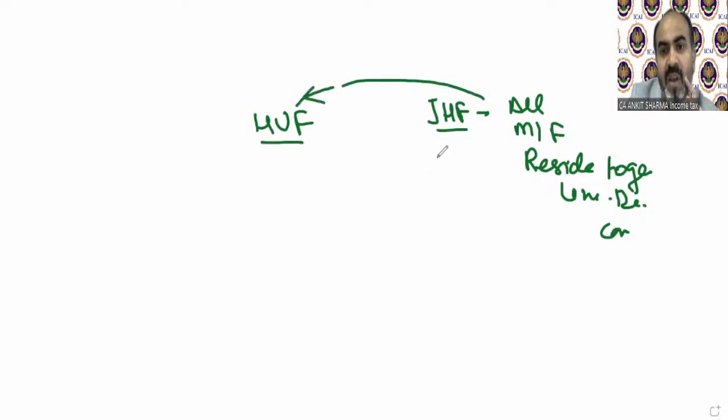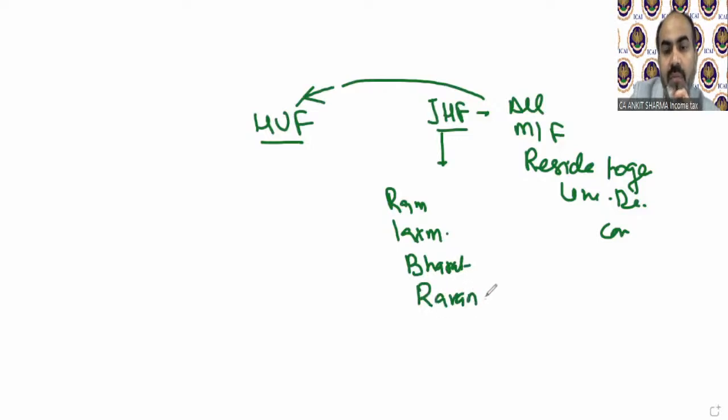The difference is this. For example, assume there are 4 brothers: Ram, Lakshman, Bharat, and Raman. Fine. There are 4 brothers in a joint Hindu family and they reside with their families in the same house. So they are technically treated as a joint Hindu family.